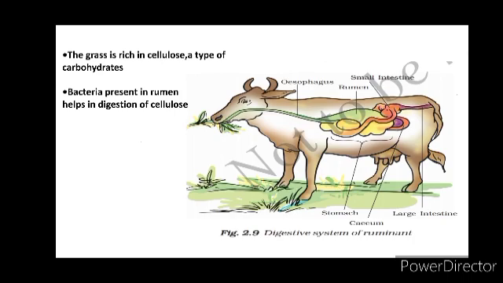Many animals, including human beings, cannot digest cellulose. Why? Because the cellulose digesting enzyme is not present in humans and in many other animals, so when we eat cellulose we cannot digest it.